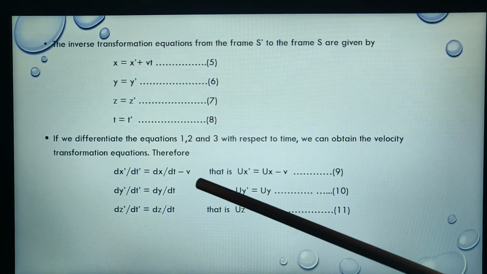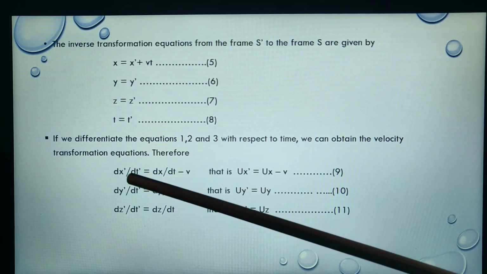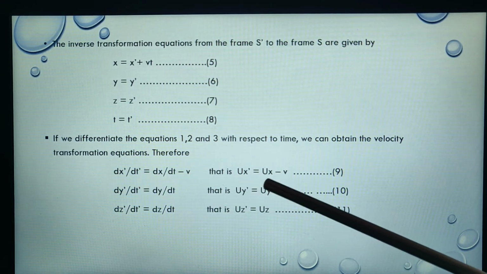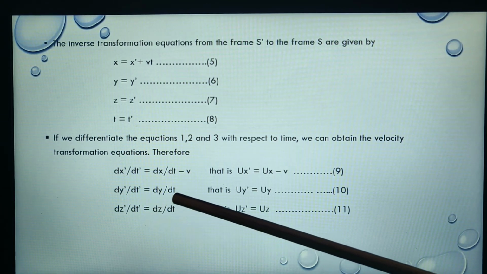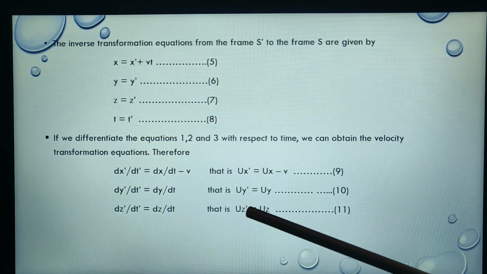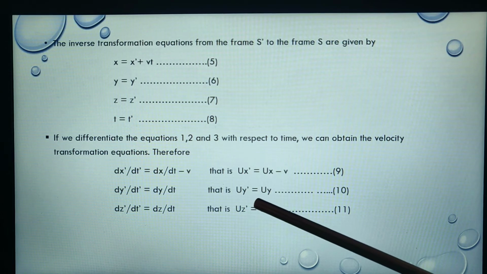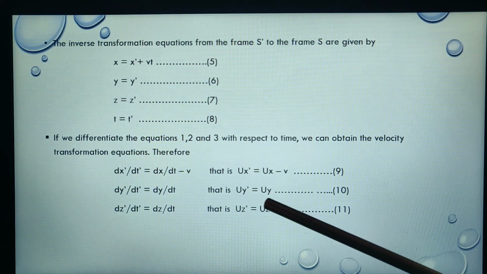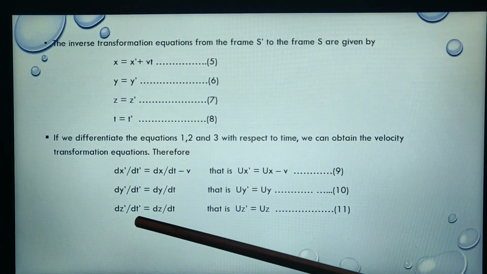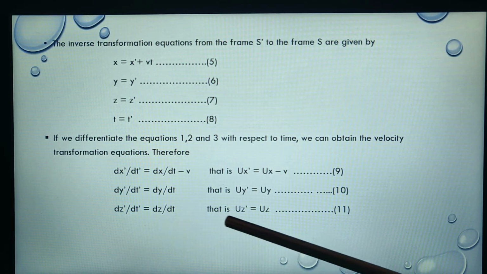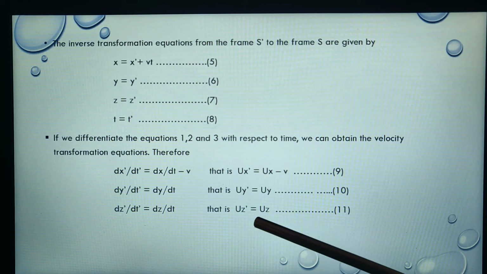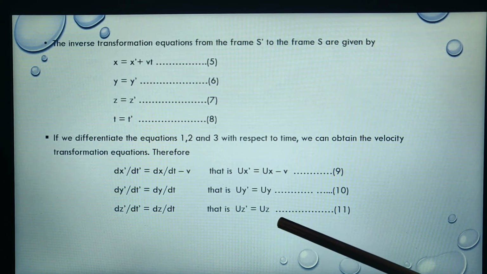So this ux prime means dx prime by dt prime. Then we write dy prime by dt prime equal to dy by dt, that is uy prime equal to uy, and the last one, dz prime by dt prime equal to dz by dt, that is uz prime equal to uz.